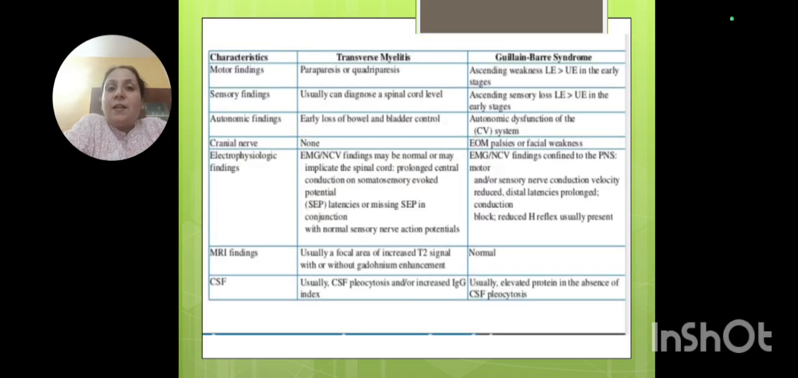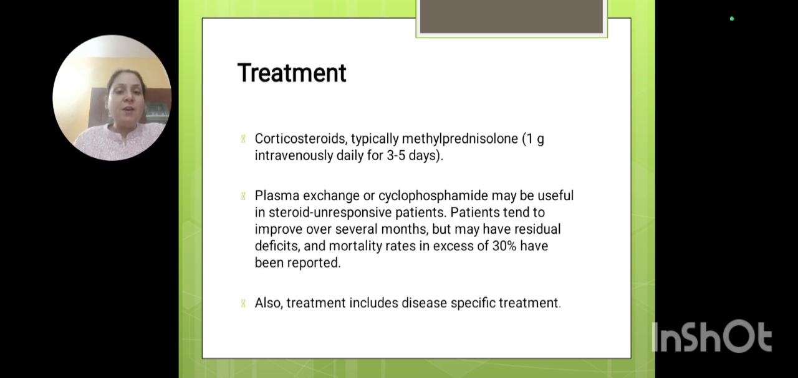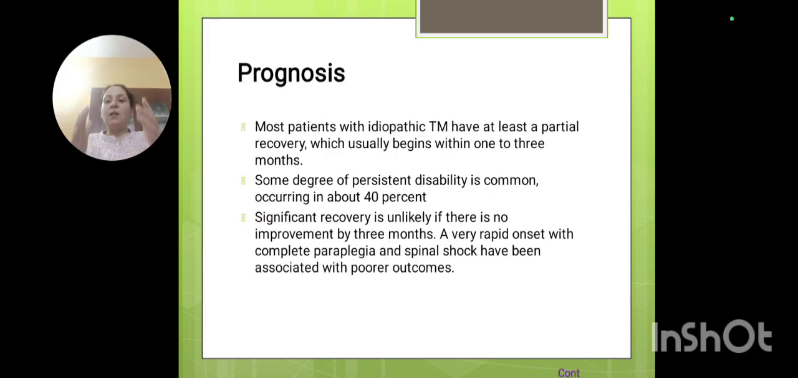Fine. This slide is very important. It helps us differentiate between Guillain-Barré syndrome and transverse myelitis. However the presentation of the patient is the same, but there are certain distinguishing points which should be kept in mind when diagnosing a case of transverse myelitis or Guillain-Barré syndrome. There is a certain diagnostic criteria which we follow before we label the patient as a case of TM. We have corticosteroids, plasma exchange, and disease-specific treatment for this. And the prognosis is 30% fully recover, 30% partial recovery, and 30% with complete paraplegia.